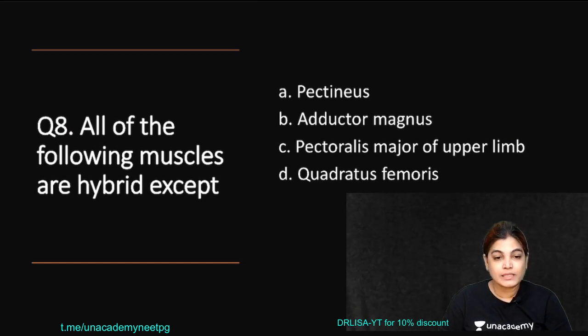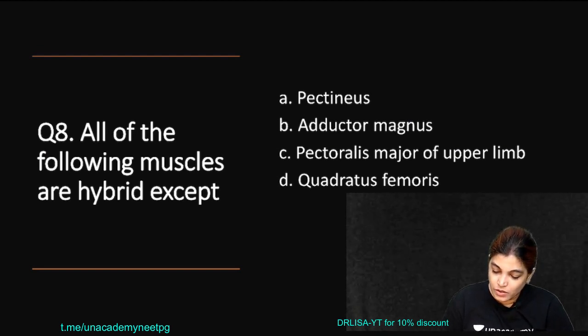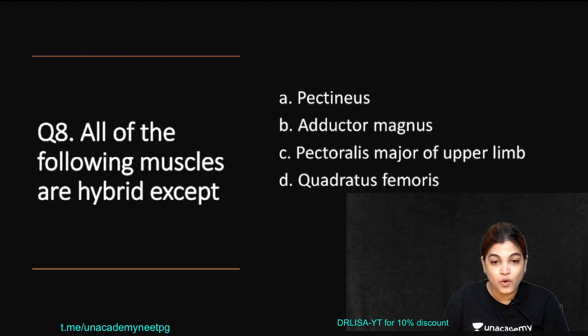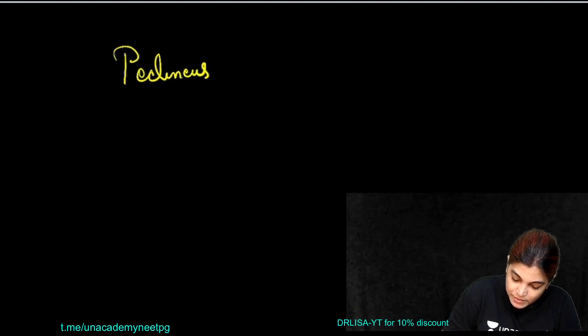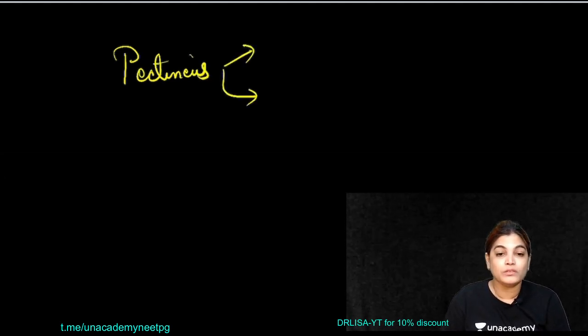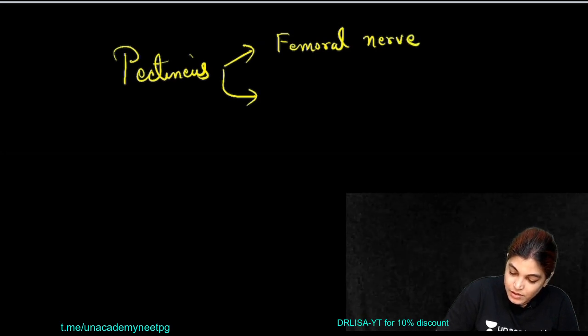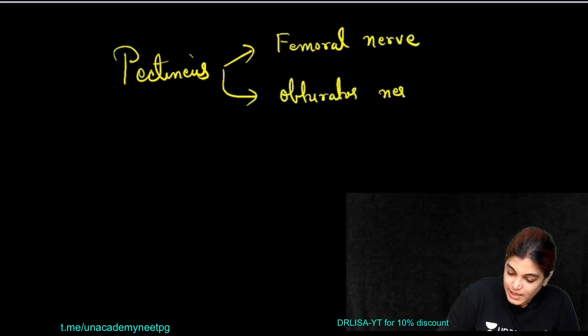All of the following muscles are hybrid muscles except. Which muscle among these is not hybrid? There are 4 options and we will see all 4. Starting with the pectineus. Pectineus is an example of a hybrid muscle. Hybrid muscle means a composite muscle having dual nerve supply. It has nerve supply from the femoral nerve and also from the obturator nerve.